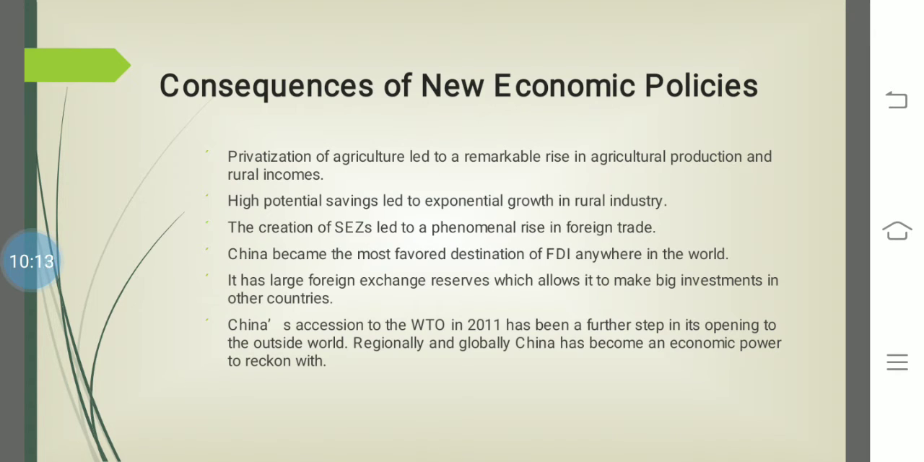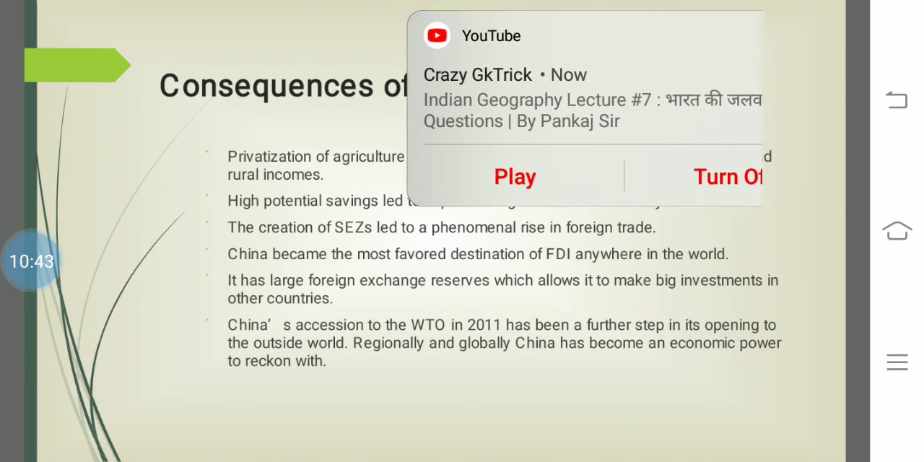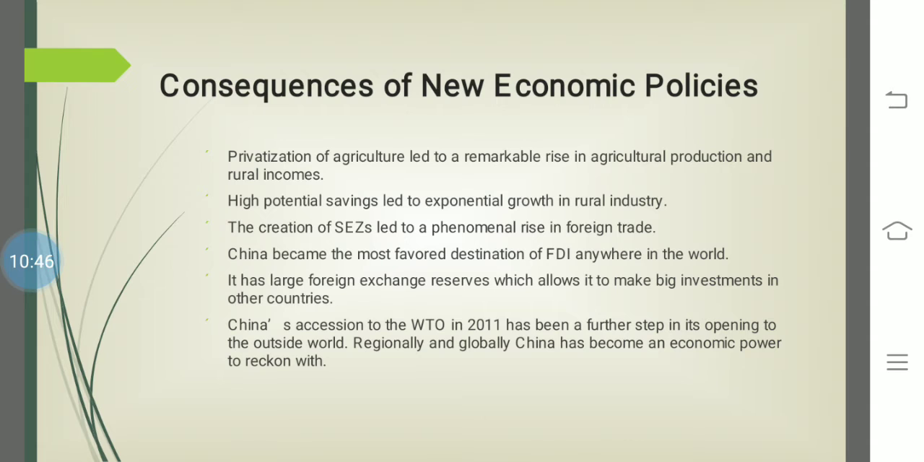And what was the result of these policies? That China could really break away from the stagnation, like the economy was stagnant. But with the help of these reforms, as I've discussed with you, the year 1970s is a very crucial time for China, remember. And with the help of this reform, what was the result? That China could break away from the stagnation period, and the privatization of agriculture led to a remarkable rise in agriculture production.